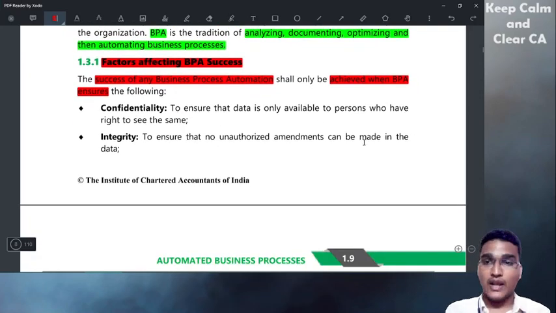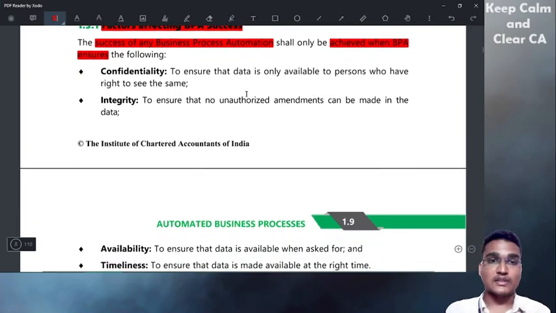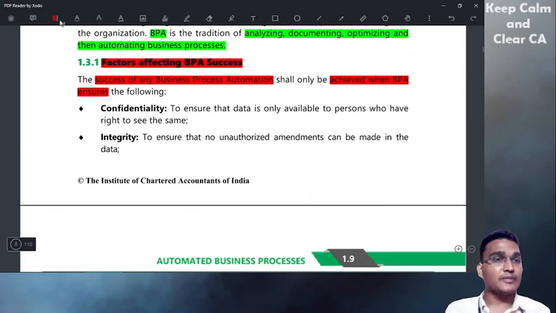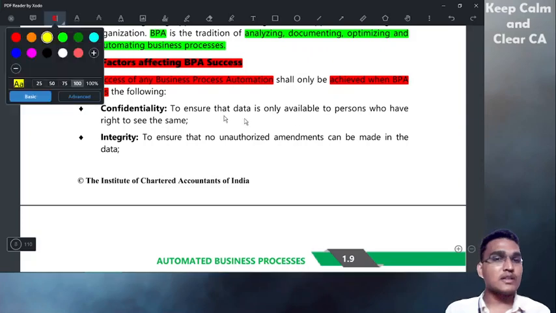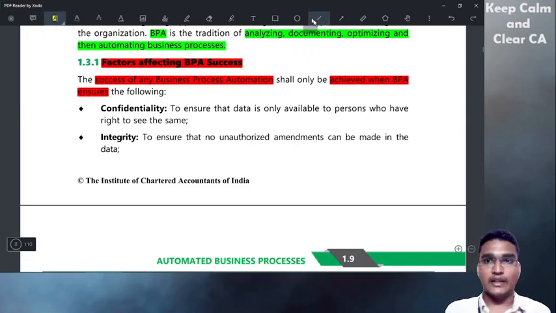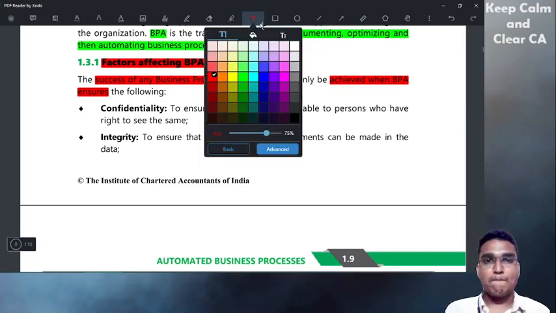So what are the factors that are important for the success of BPA, to implement BPA successfully? For this, the memory code is CIAT.